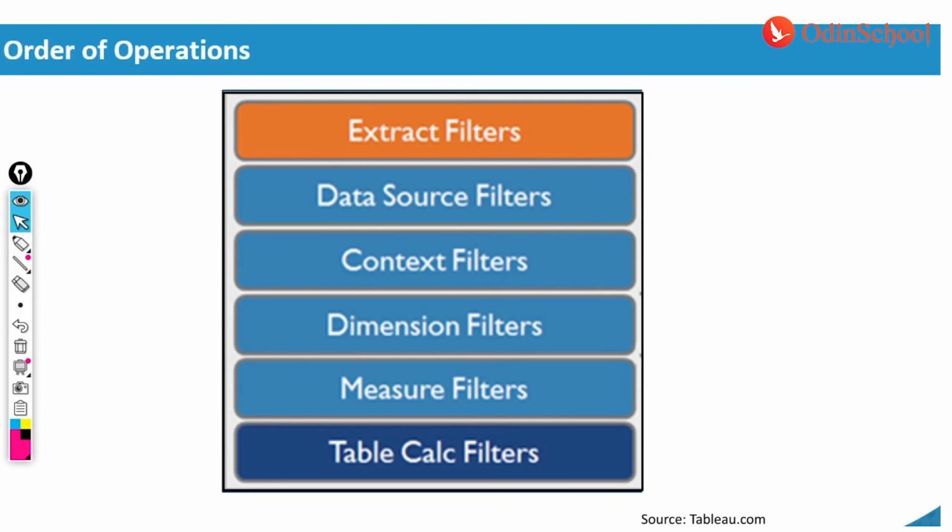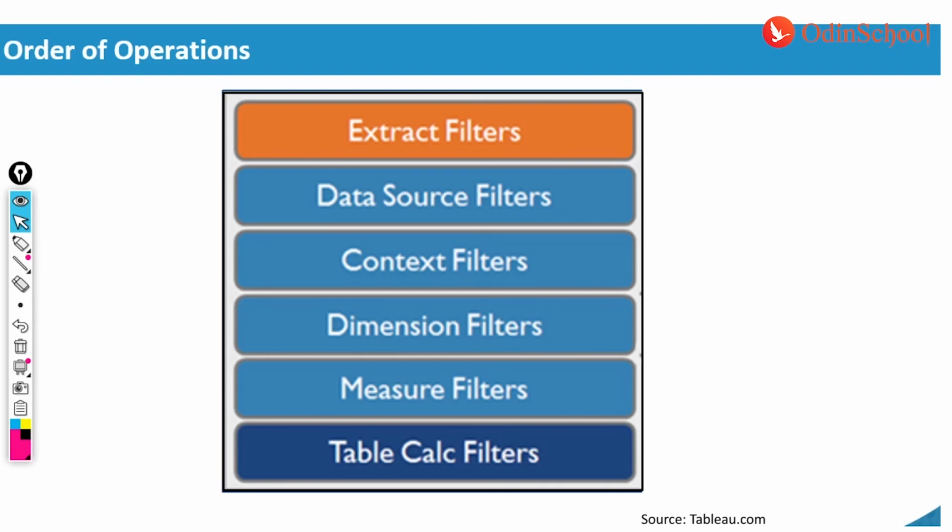As the name indicates, if you're calling a column from dimensions, it's called a dimension filter. If you call a column from your measures, you call it a measure filter. Table calc filters are the filters where we have something called table calculations, which we can bring into your filters and make it work. Finally, which we haven't covered in this session, but we may cover in later sessions, we have seen a dashboard in which we can create actions and make them interactive.